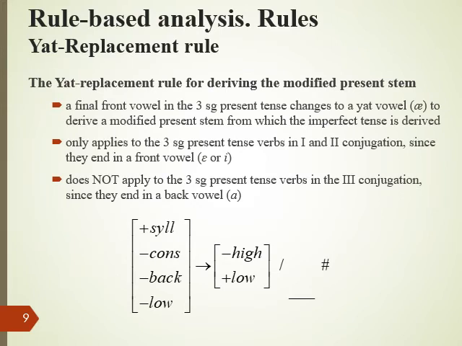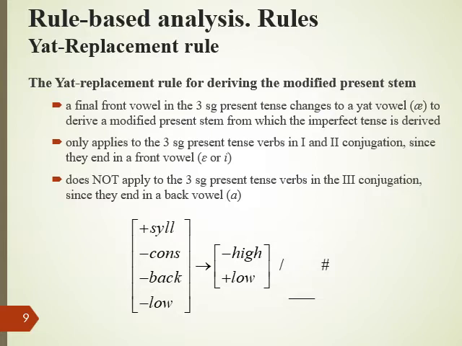Finally, we need one more rule in order to derive a special stem from which the imperfect tense will be generated. I will call this stem the modified present stem, since it is derived from the third person singular present tense, and the rule, the Yat replacement rule.